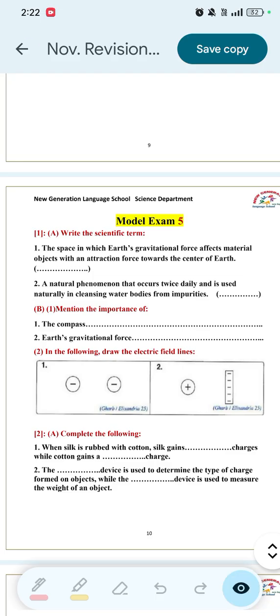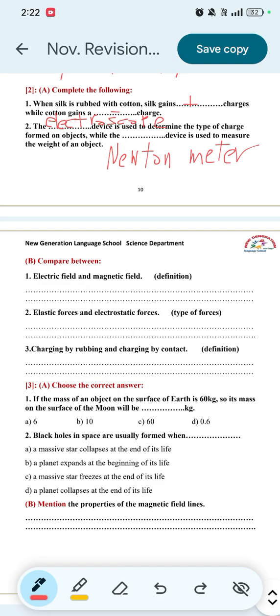B. Compare between number 1, electric field and magnetic field, according to definition. The electric field is the region around an electric charge where its effect appears. The magnetic field is the region around a magnet where the effect of its magnetic force appears.